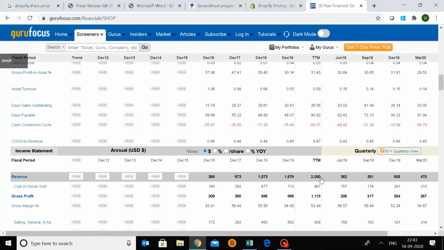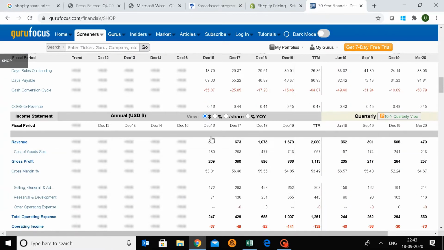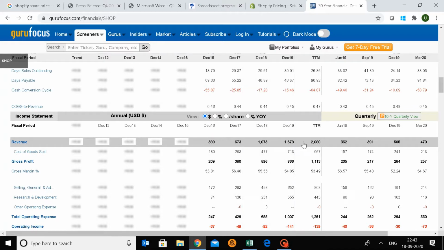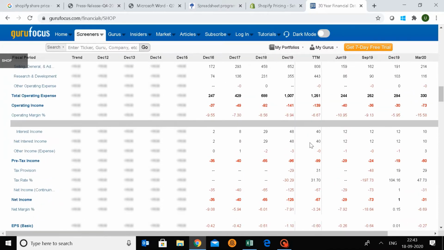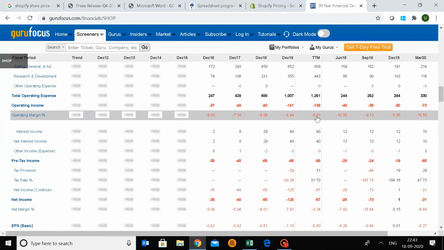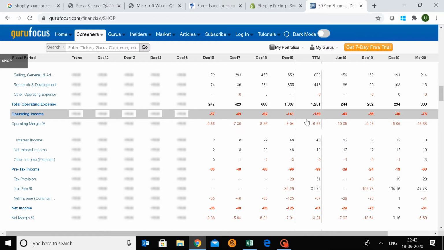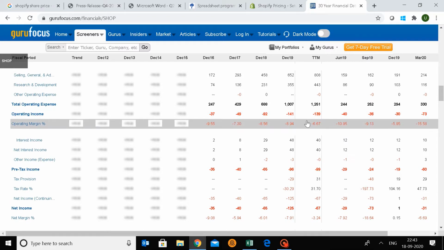Now look at the revenue growth, right? The revenues are growing like crazy, but the company is not profitable. Look at the operating income. Keep in mind, in the discounted cash flow model, we only look at the operating income. We do not look at the net income. Why? Because we look at cash flows, and this operating income is basically a cash income. Why do we look at cash flows? That's what the discounted cash flow model is, right? So we forget depreciation and all other expenses like amortization, which are non-cash.